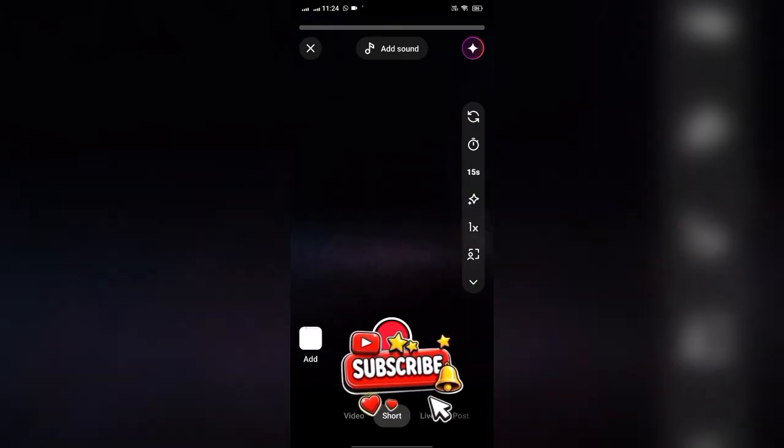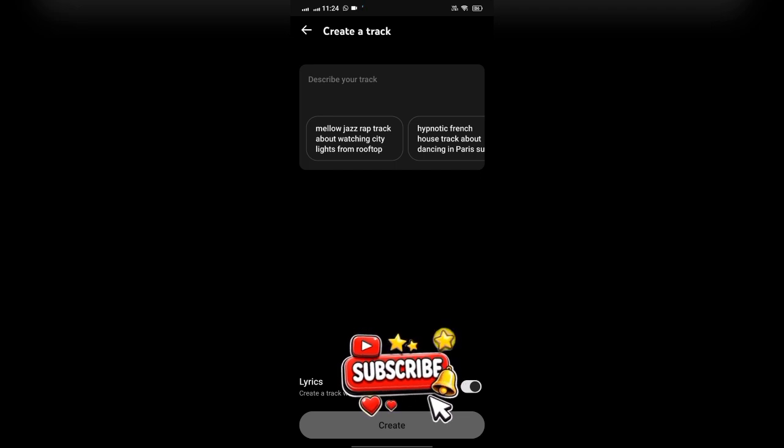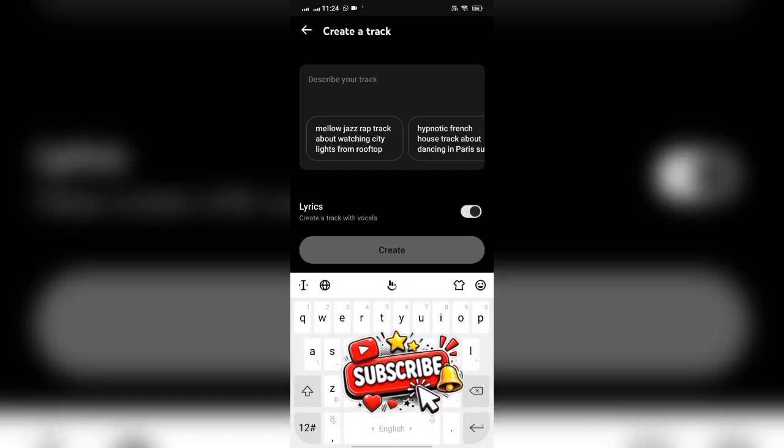After opening YouTube, click on the plus icon that is visible and click on the star that is visible on the side. After clicking the star, you will see Create Music. Click on Create Music and write your script, and it will take 5 to 10 seconds and your song will be ready, and listen to the song. Enjoy!